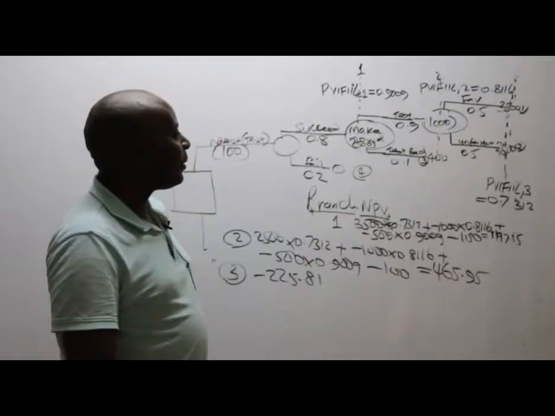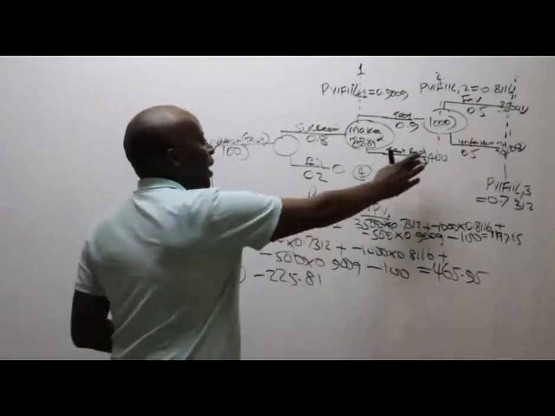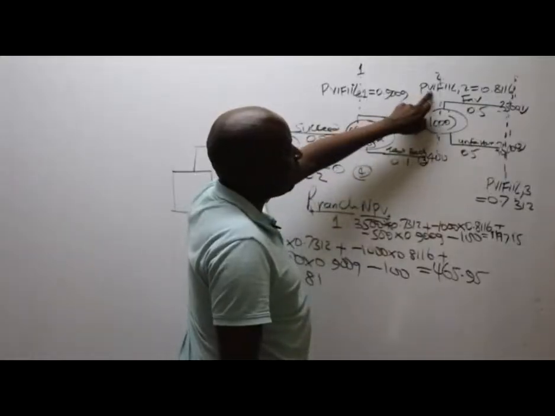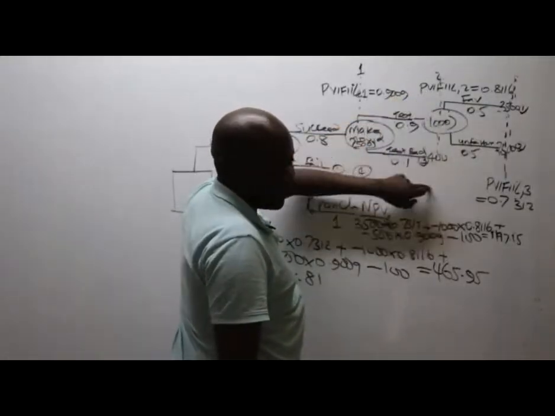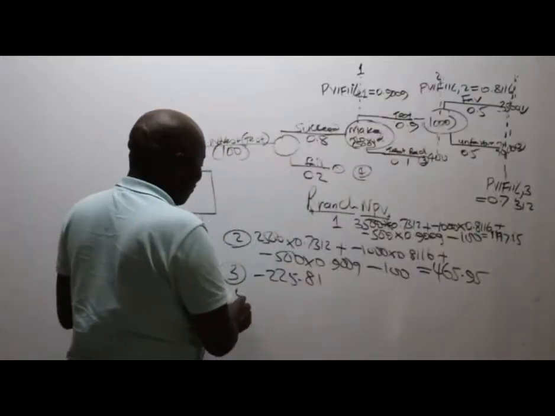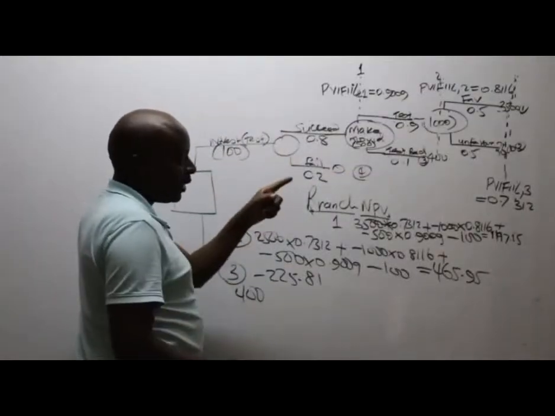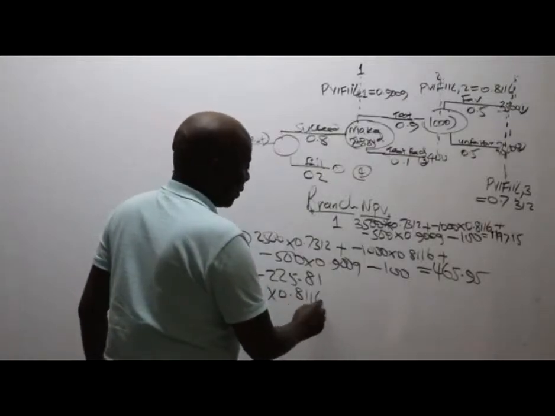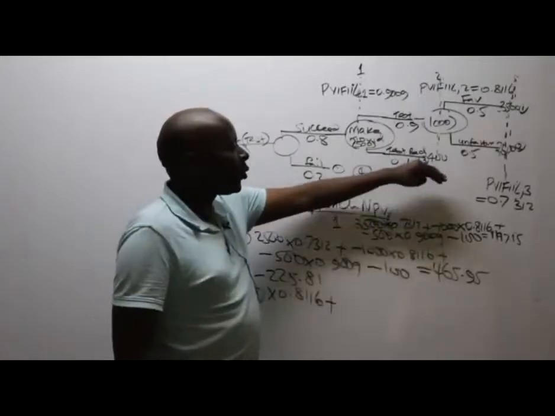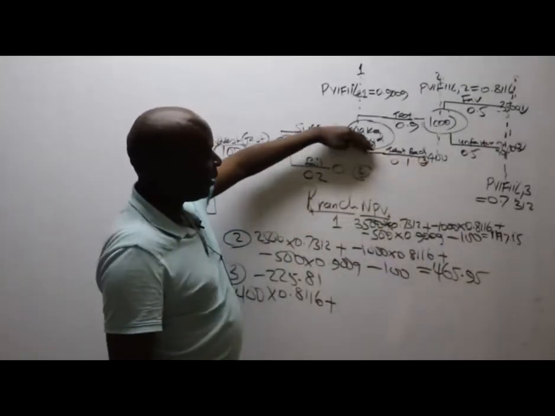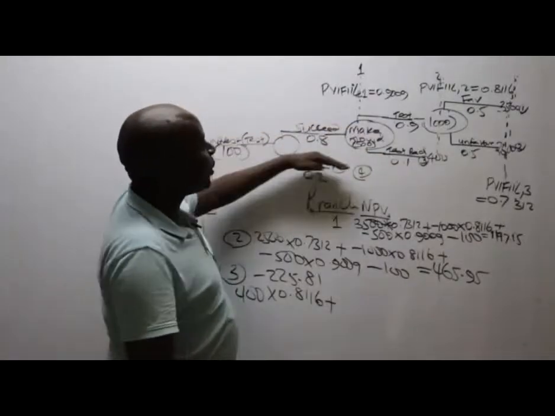So for branch number 3, where is branch number 3? It is here. Branch number 3, I can see the first figure is 400, whose discounting factor is up here for year 2. It's positive, remember, 400 times the discounting factor, which is 0.8116. Plus, so long as you see yourself as a Subaru person, this is the road.